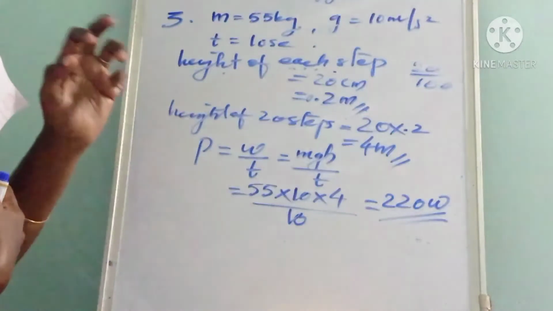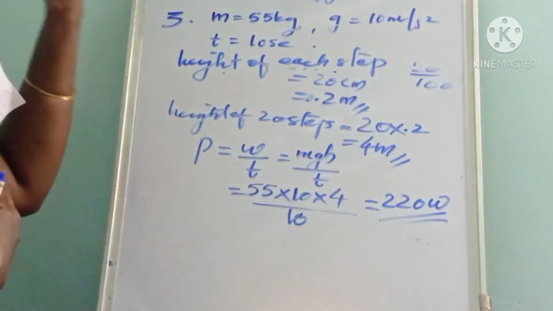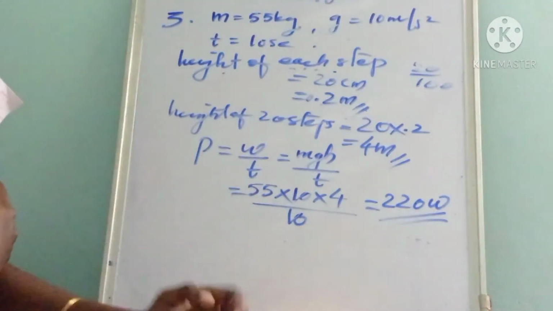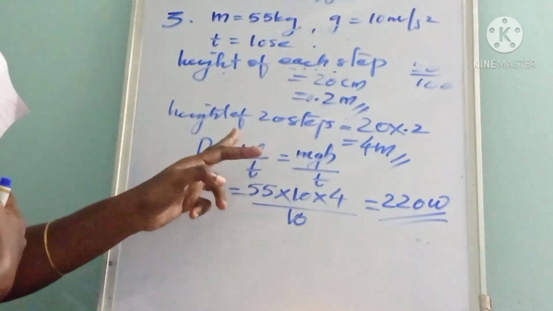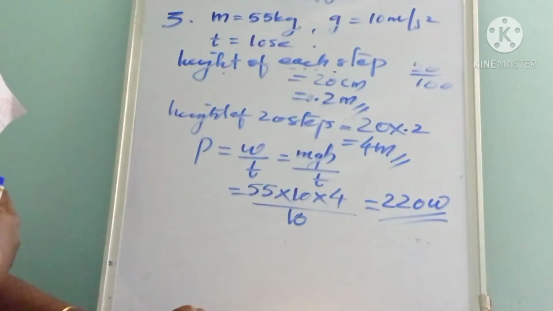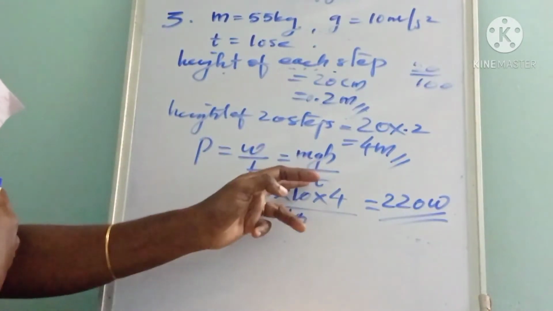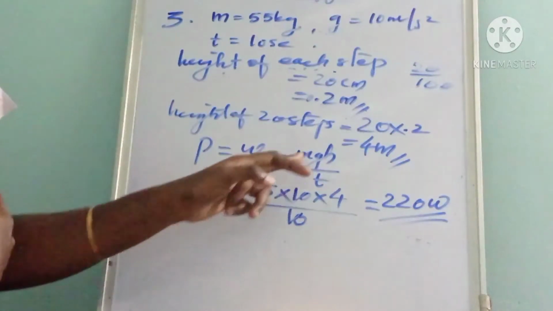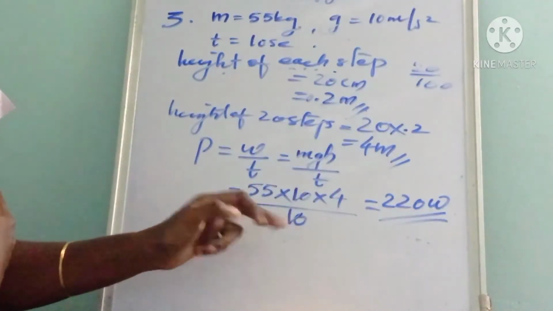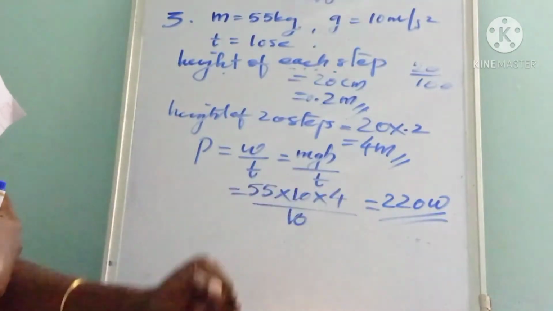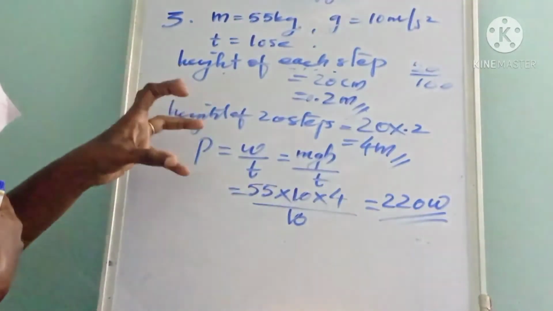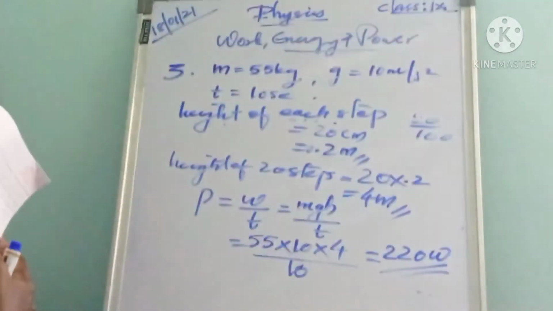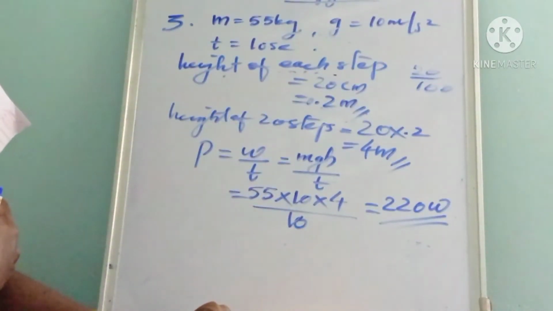Here the work done in climbing the stairs is equal to the potential energy. That is, the work done is converted into potential energy in the boy. So instead of W, we can write the equation for potential energy, mgh divided by time t. Then m is 55, g is 10, height is 4, and time is 10. Simplifying this, we get the power of the boy as 220 watt. So in order to climb the stairs, he needs a power of 220 watt.